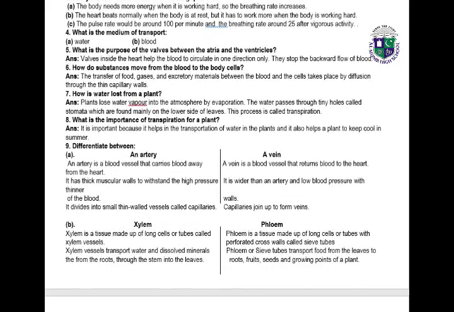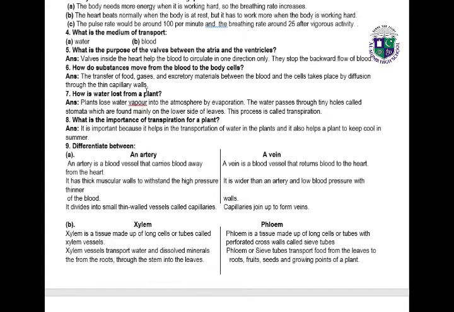What is the medium of transport? Water and blood. What is the purpose of the valves between the atrium and ventricles? Valves inside the heart help the blood to circulate in one direction only. They stop the backward flow of blood. The transfer of food, gases and excretory materials between the blood and the cells takes place by diffusion through